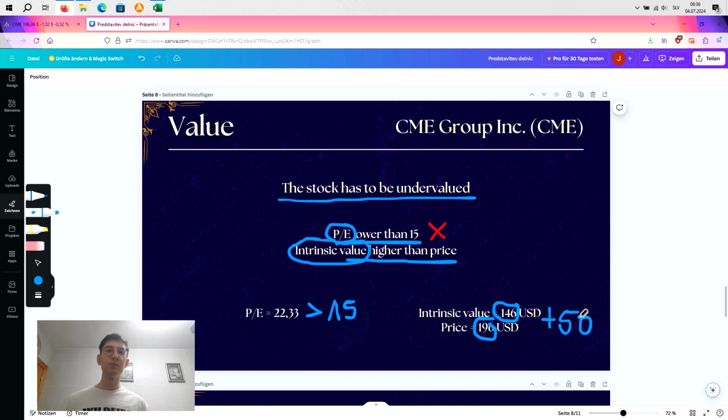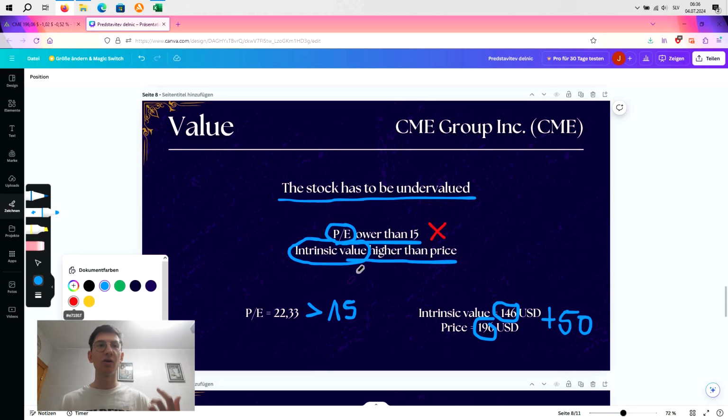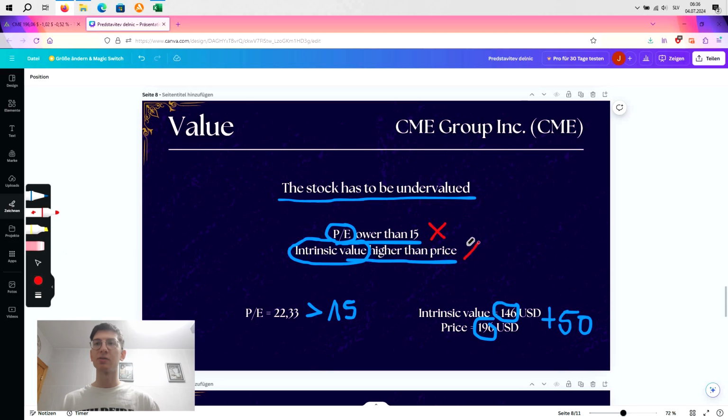Now, what does that mean, bro? Based on intrinsic value, the stock is $50 overvalued. So we don't want to invest in that, okay? Because obviously we want undervalued stocks, okay? Now, intrinsic value, bro, explained simple. I know that I'm repeating myself, but this is very important to understand. Intrinsic value tells you the price that the stock should have right now, and then the current price is just the current price, okay? It's that simple.